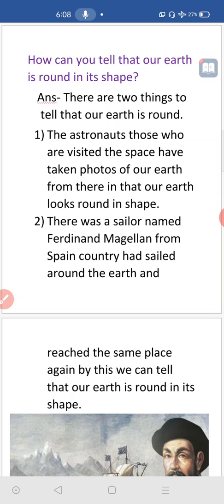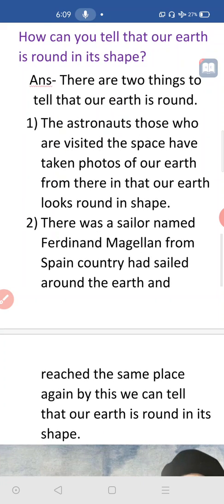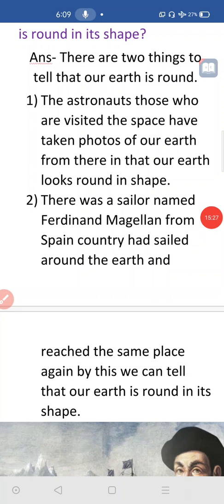Some of the astronauts went to the moon also. Their names are Edwin Aldrin and Neil Armstrong. In the next class, I will tell you this once again. Astronauts went to other parts of space and took photos of our Earth from there. It means they stood on the moon. Those people went to space, went to the moon, and stood on the moon's surface, on the moon's land.